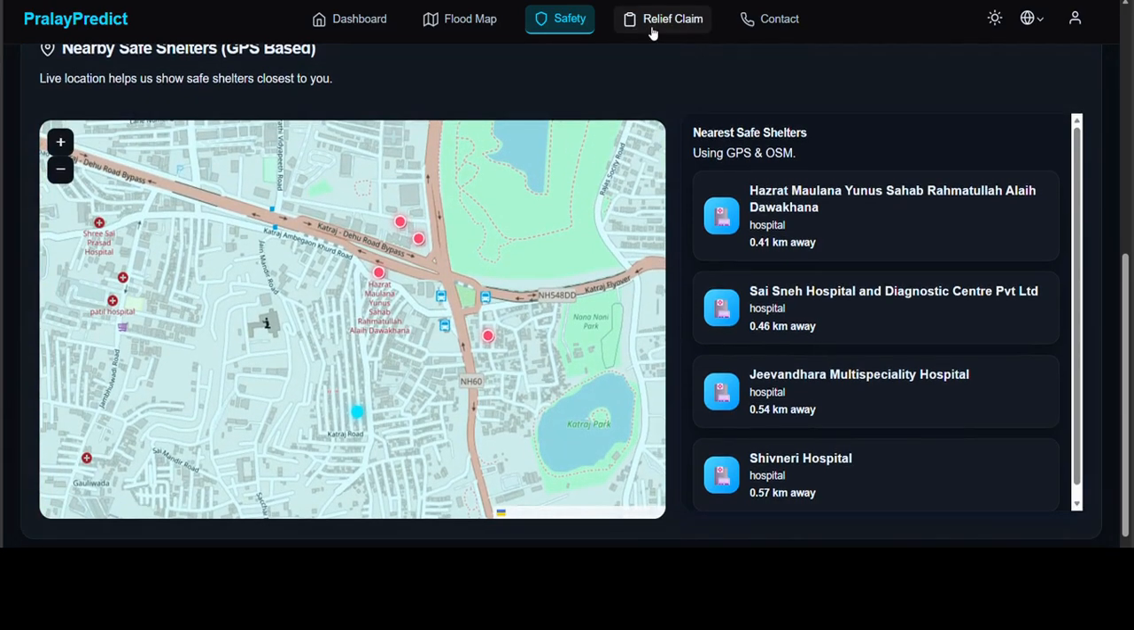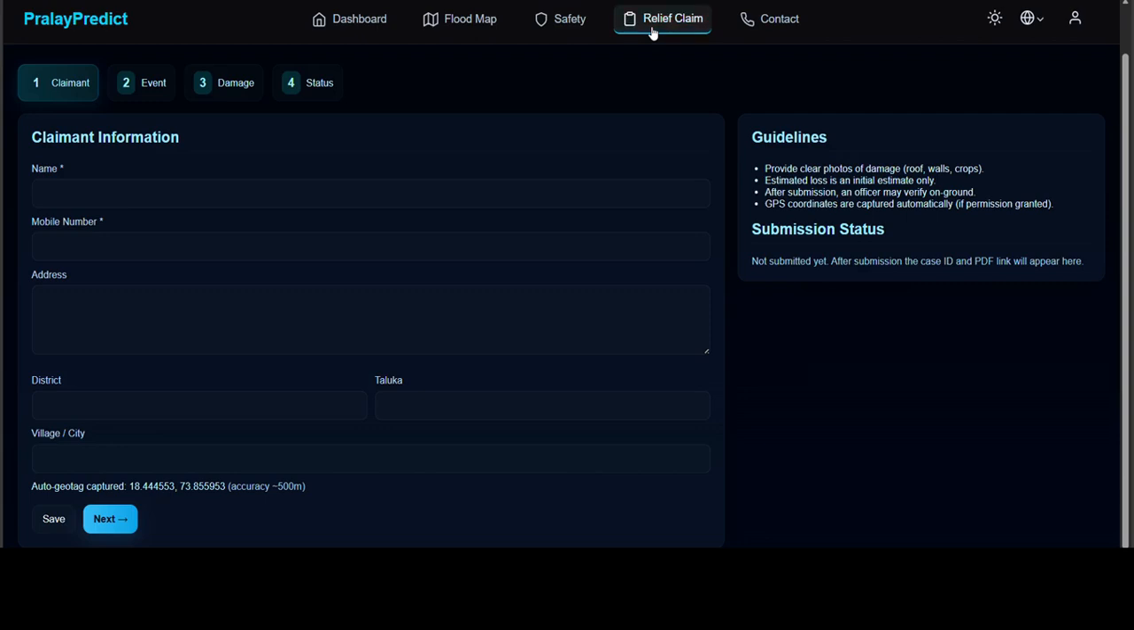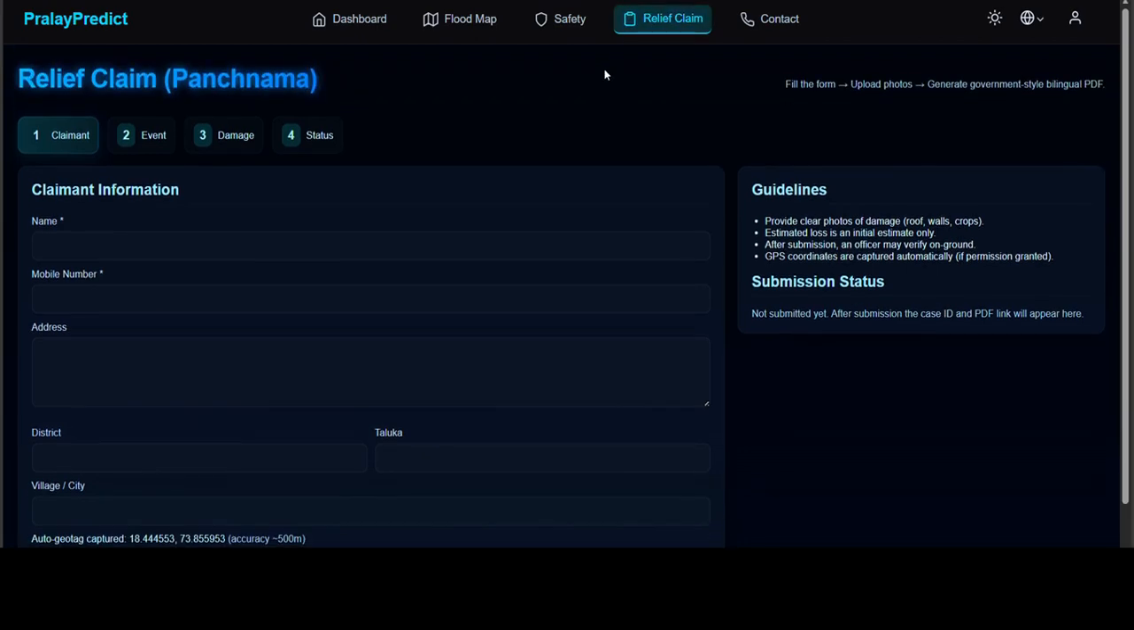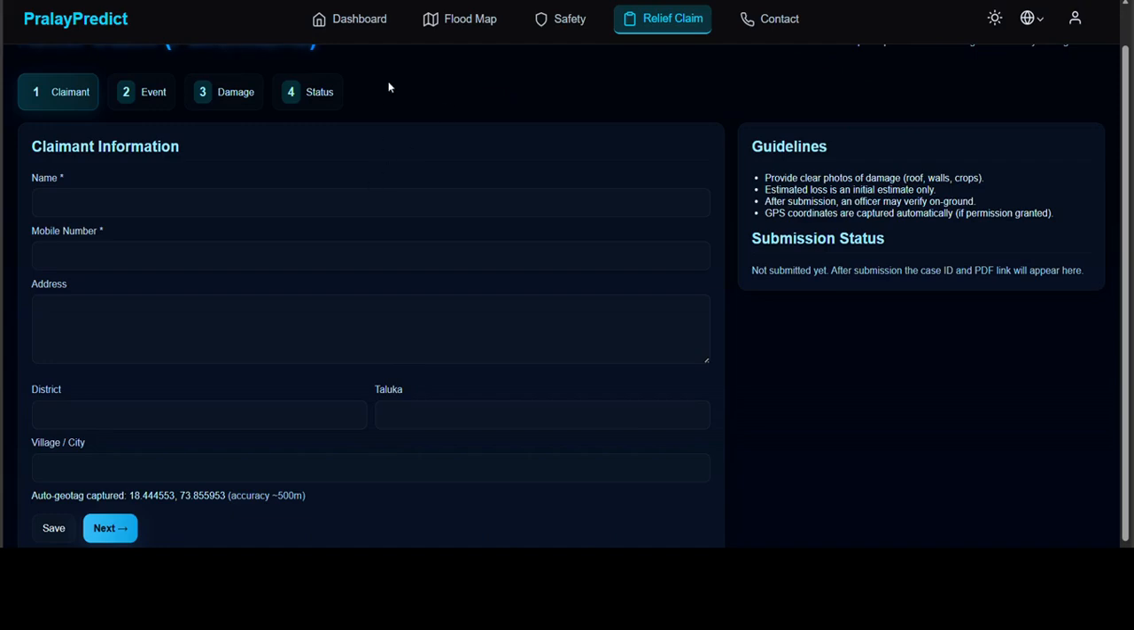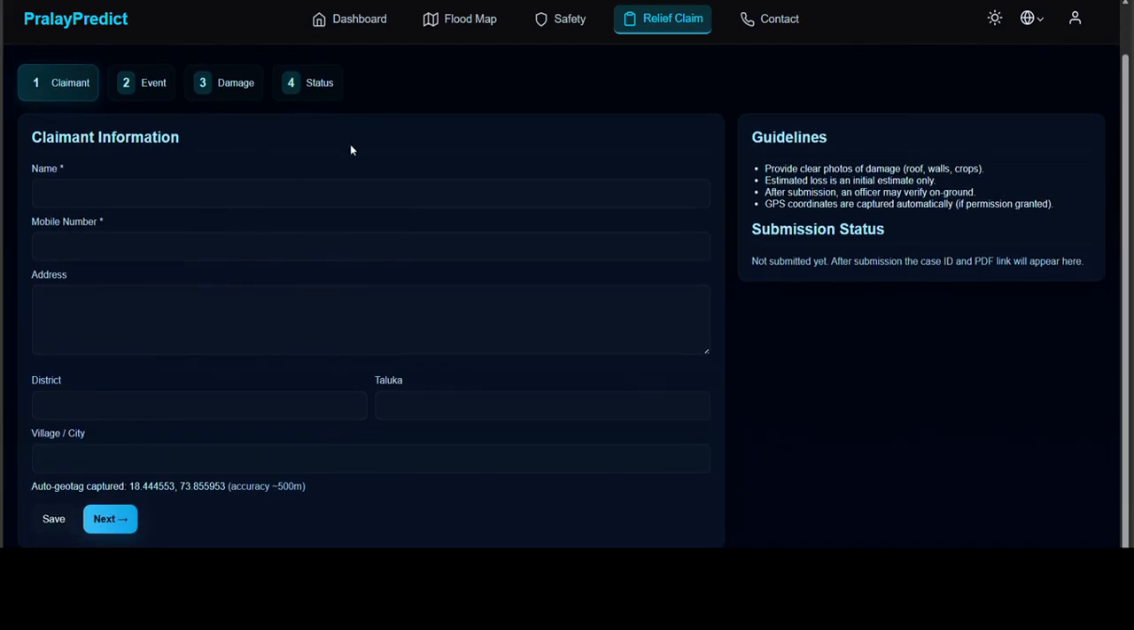Going further to the relief claim page. A relief claim is also called a panchnama. At the time of flood, after the flood, in post-flood conditions, there are many restrictions on the people's livelihoods and places. So the government provides them with relief funds, and we have digitized the process of claiming them. This is a form which the user has to fill out.